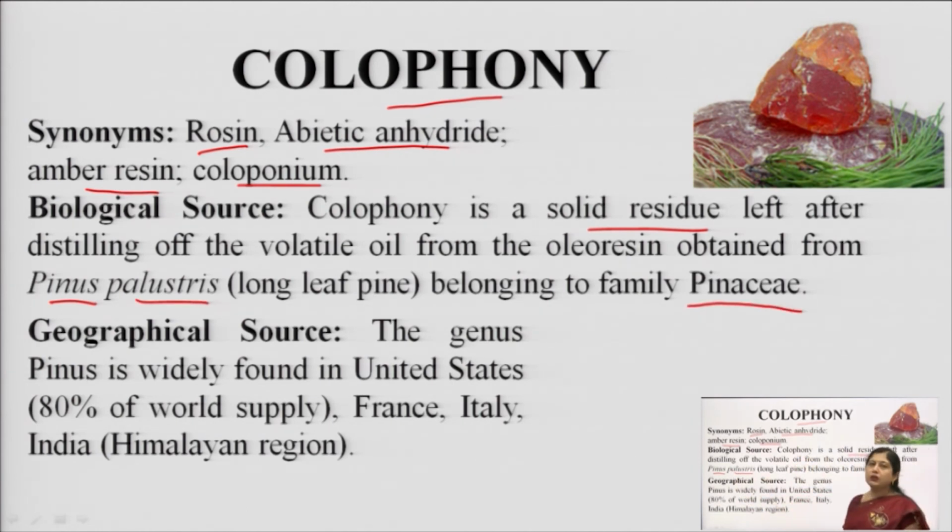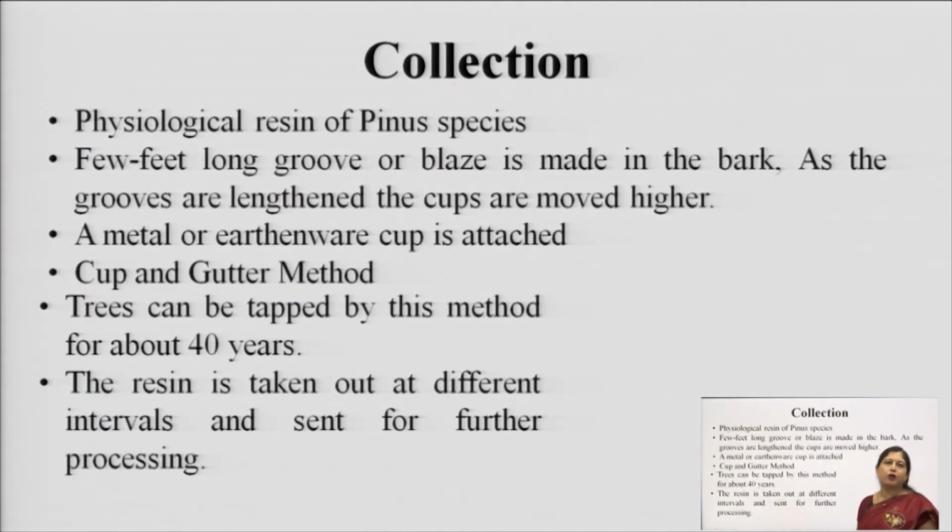The geographical source is generally the United States, France, Italy as well as the Himalayan region of India. This drug is basically a physiological resin produced directly from the plant, and the collection is done using a cup and gutter method. The collection can be done for about 40 years from the same plant.